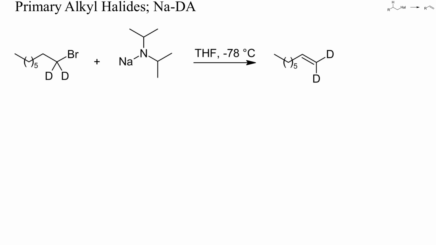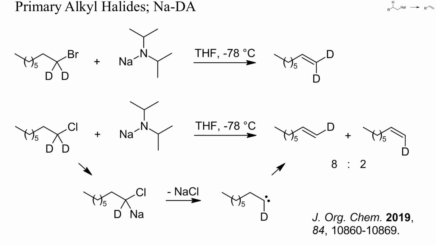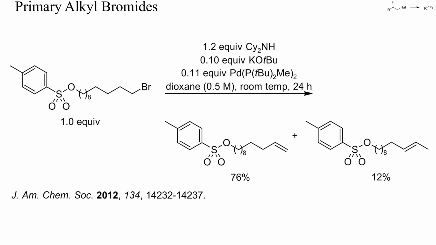To better understand the mechanism of this reaction, a deuterated 1-octyl bromide was treated with sodium diisopropylamide, and the expected deuterated olefin was obtained. The deuterated octyl chloride, however, yielded a mixture of monodeuterated alkenes, probably by alpha elimination, as sketched here. This result shows that even if a concerted bimolecular beta elimination is possible, this may not always be the preferred reaction pathway. Another potential side reaction of eliminations is the isomerization of the product.